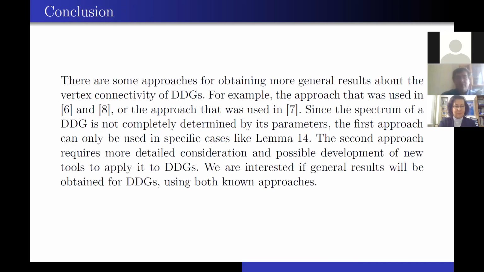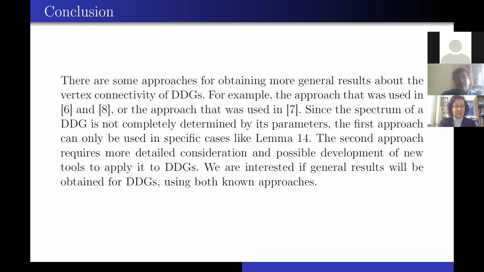There are some approaches for obtaining more general results about vertex connectivity of graphs. For example, the approach that was used in the paper about vertex connectivity of strongly regular graphs and the paper about vertex connectivity of Deza graphs, or the approach that was used in the paper about vertex connectivity of distance regular graphs.